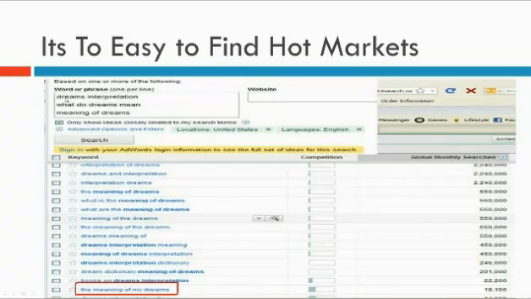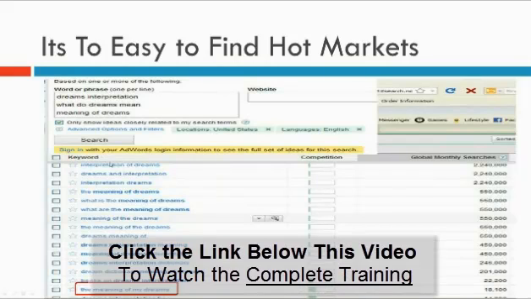So in this example, I typed in dreams interpretation, what do dreams mean, and meaning of dreams. You usually don't type in more than 10 phrases at a time, right? No more than 10 phrases at a time. Hit search, and Google will tell you how much search volume each of those phrases, as well as similar phrases, are getting. So if we take a look here, we'll see that the phrase interpretation of dreams received 2.2 million searches last month.